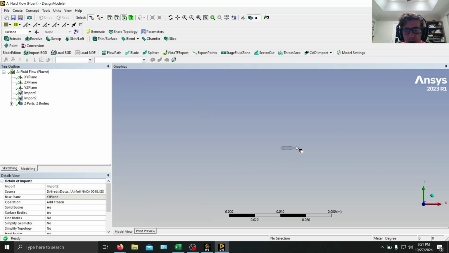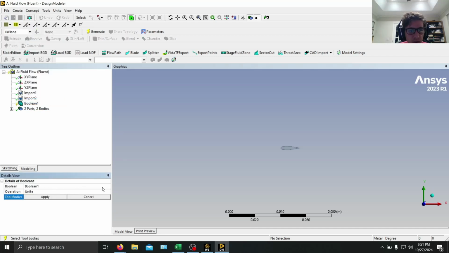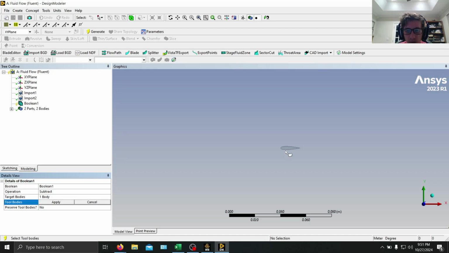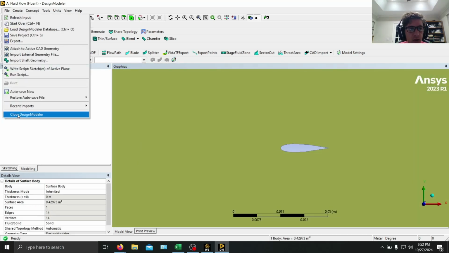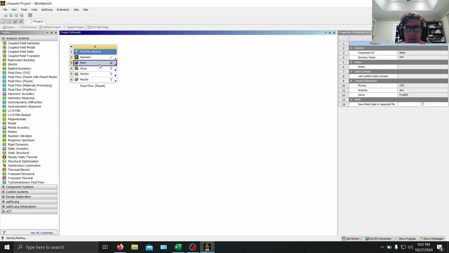And now that we have both of them, we're going to create a Boolean and then subtract, and we're going to select the wind tunnel for the target body and then the airfoil for the tool. So we're going to be subtracting, as you can see, the airfoil from the wind tunnel, just like this. Okay. So once you do that, you're good. You can close Design Modeler. And then we can go into Mesh here.